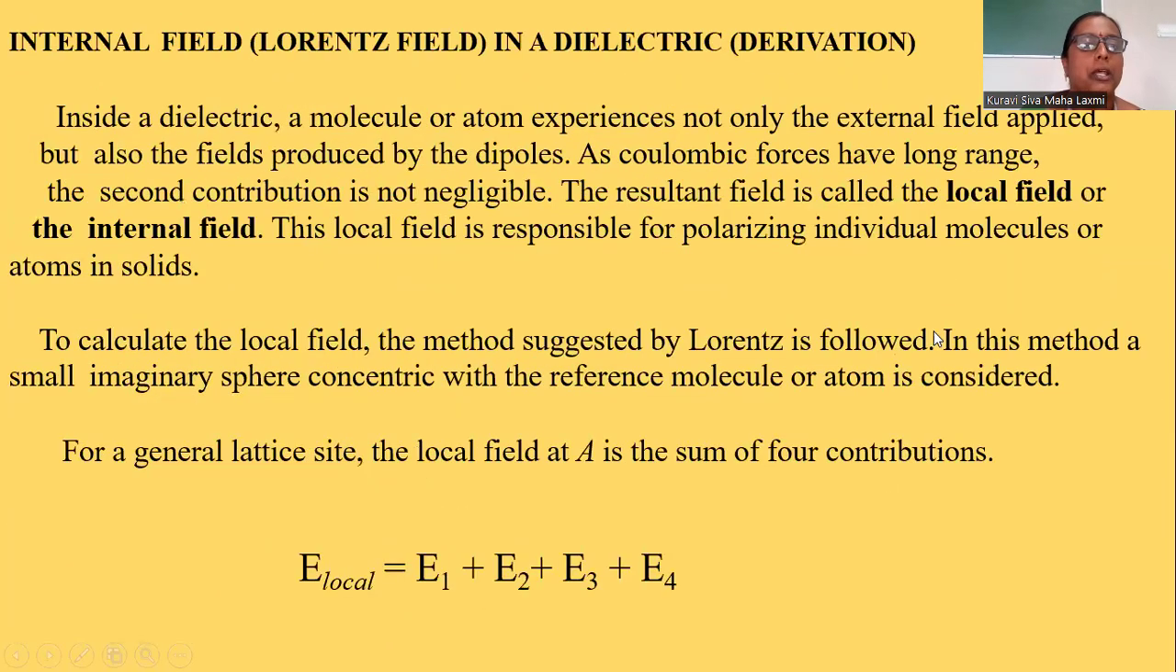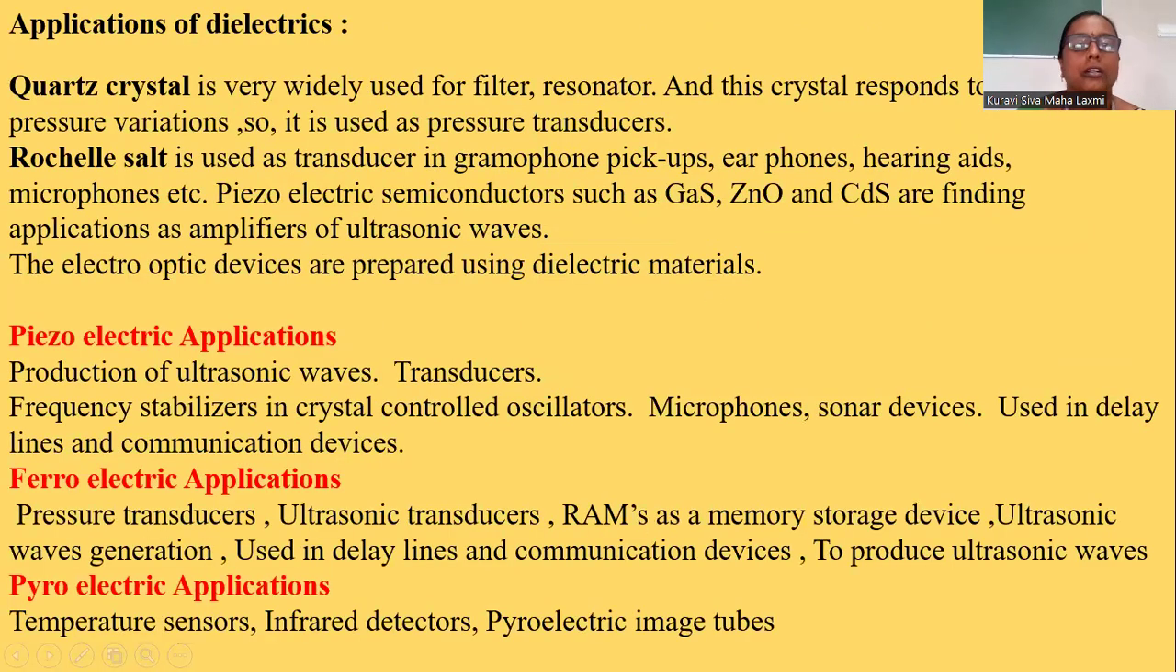So next, applications. Quartz crystal is very widely used for filters and resonators, and this crystal responds to pressure variation, so it is used as a pressure transducer. You know what a transducer is? A transducer converts one form of energy to another form of energy. So quartz crystal, a dielectric material, is used for filters, resonators, and for pressure variations.